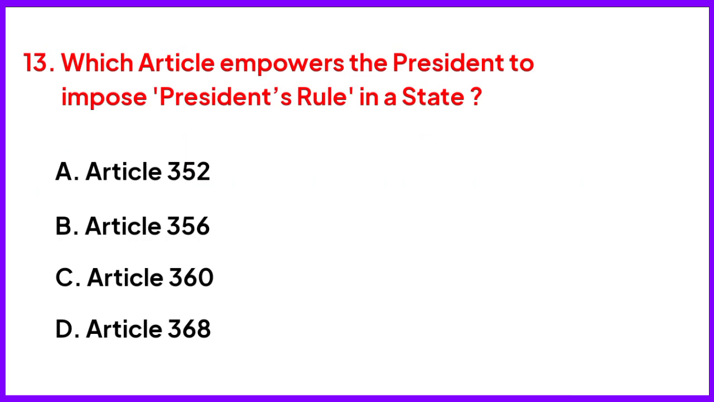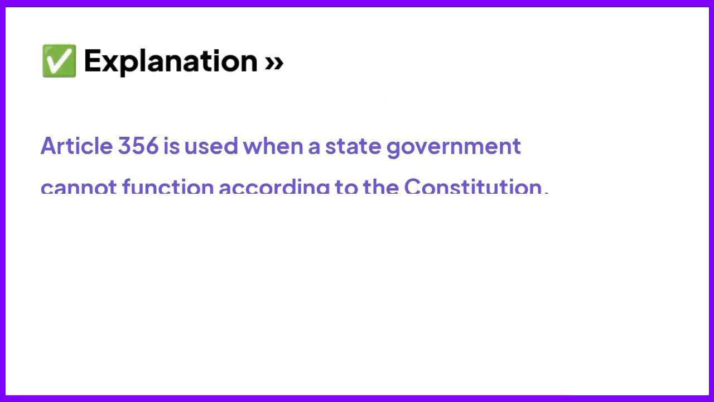Which article empowers the President to impose President's rule in a state? Right answer is option B, Article 356. Article 356 is used when a state government cannot function according to the Constitution.